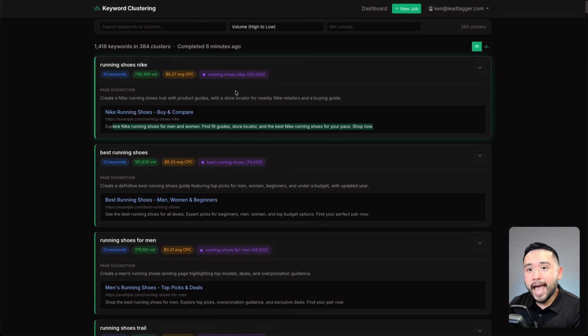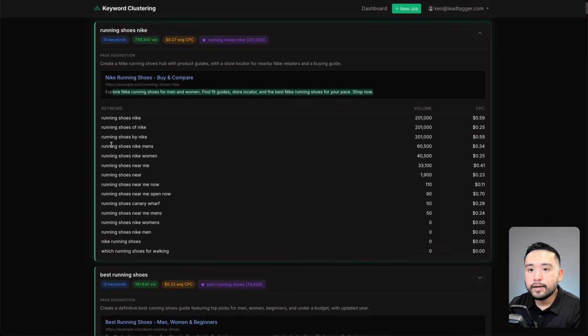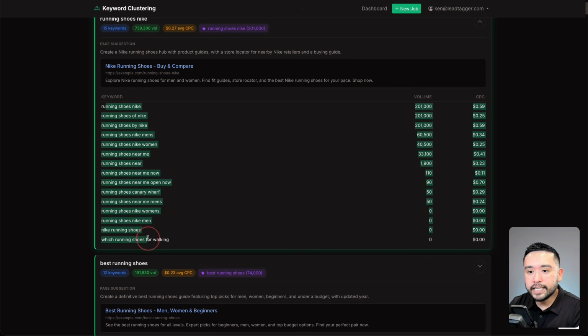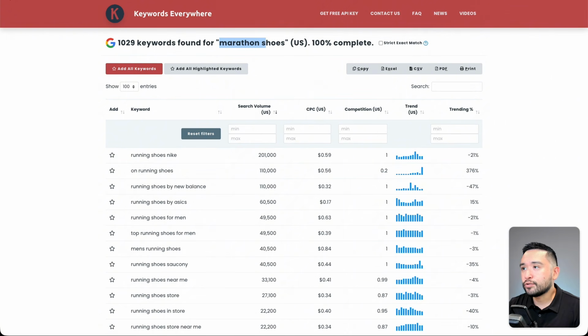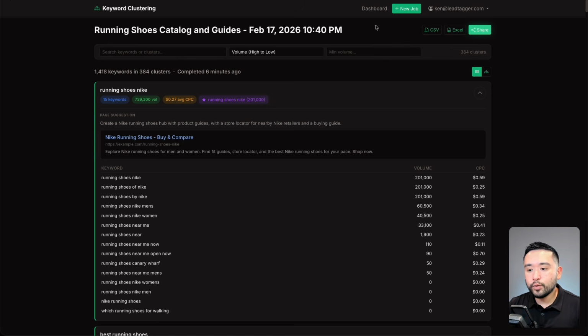And to take a look at the 15 keywords in this cluster, we can click on the dropdown to reveal all of the keywords with their respective average monthly search volume and average cost per click. Now, if you remember, we did upload the marathon shoes keywords list. So if we want to find clusters that are related to marathon, we can type that in right here.